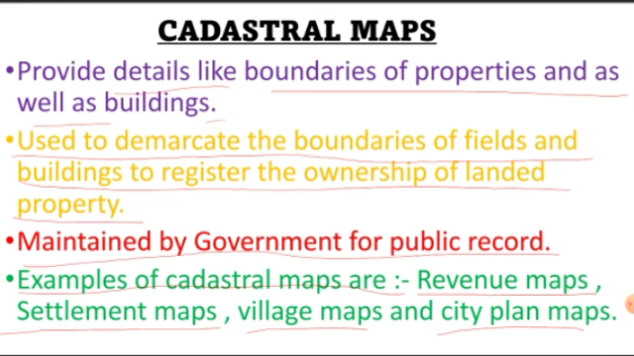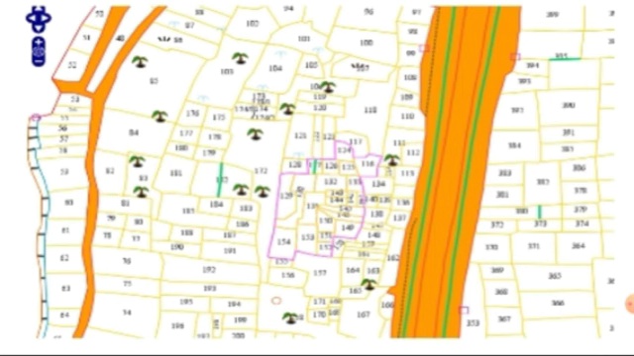These are also important, so learn this. This is a cadastral map. You can see every property and building, numbers are given and boundaries are drawn. So minutely there must be drawing, seeing the boundary of a building and property and drawing it on a paper.